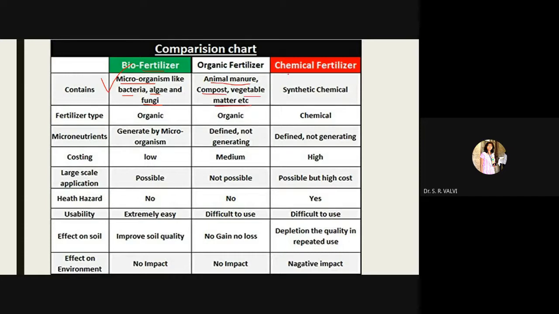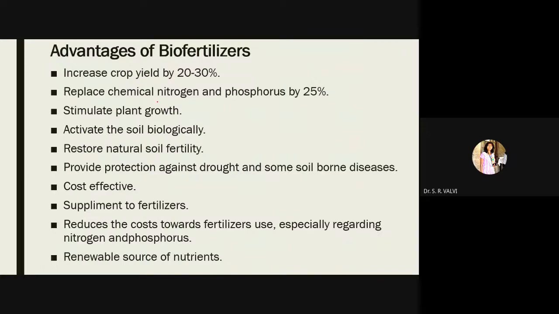In case of chemical fertilizer, synthetic chemicals are being used. So this chart is very helpful for you to refer or to compare biofertilizer, organic fertilizer and chemical fertilizers.